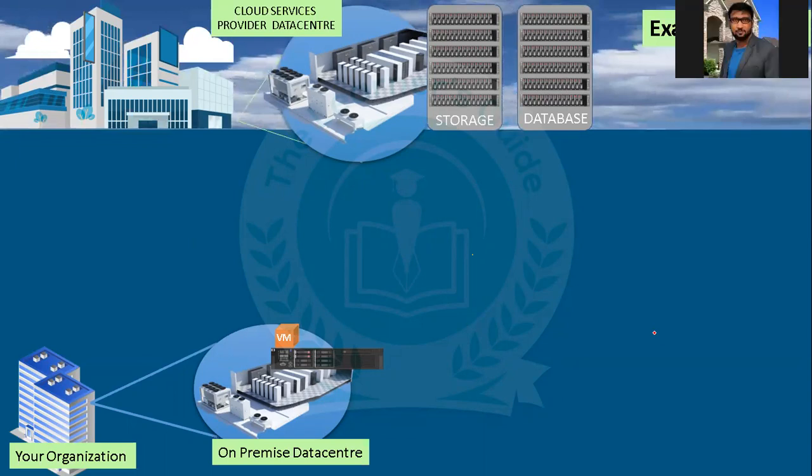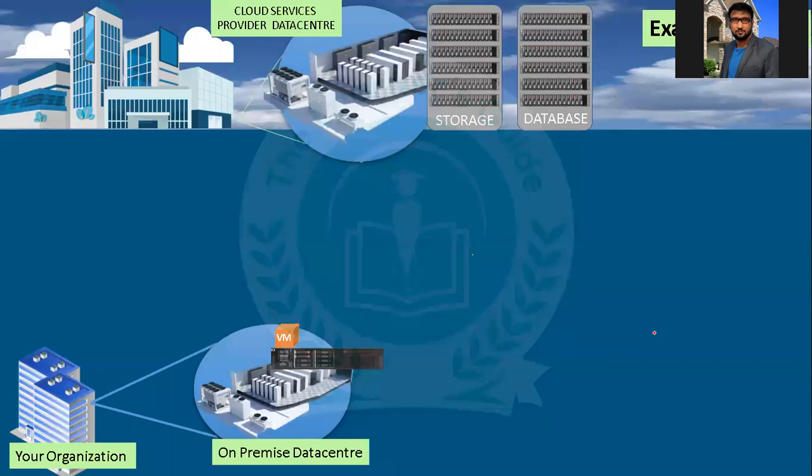Okay, so somebody wants me to explain example 2 once. In example 2, if you have an organization with a server, and inside the server you have a virtual machine or an application installed, but you don't have storage and databases on your premises, you are taking storage and database from the cloud.